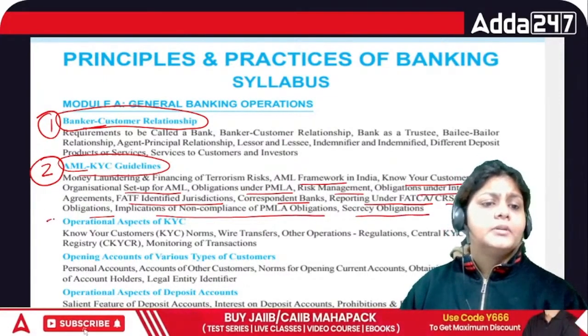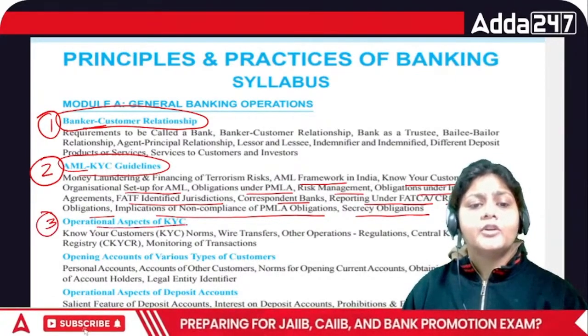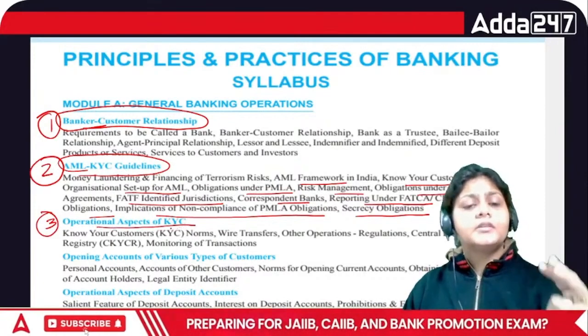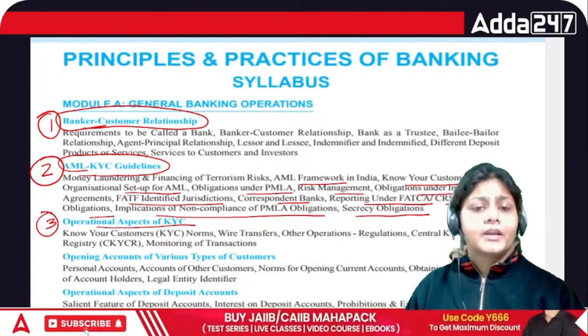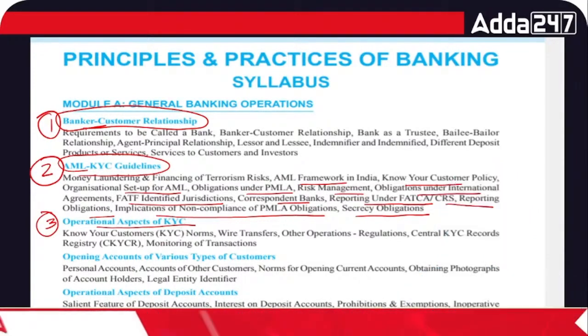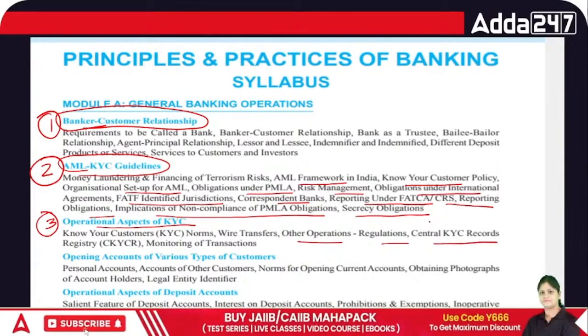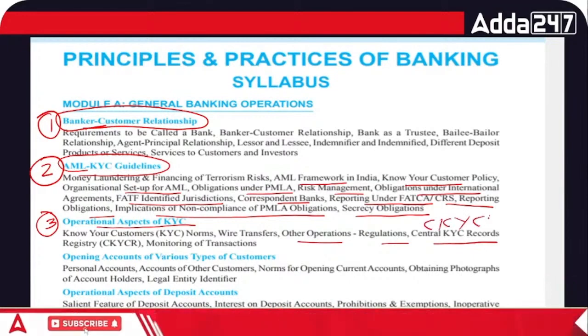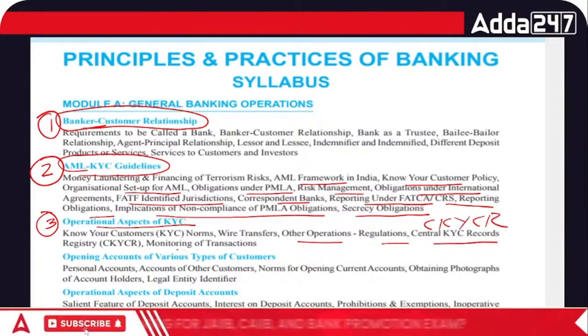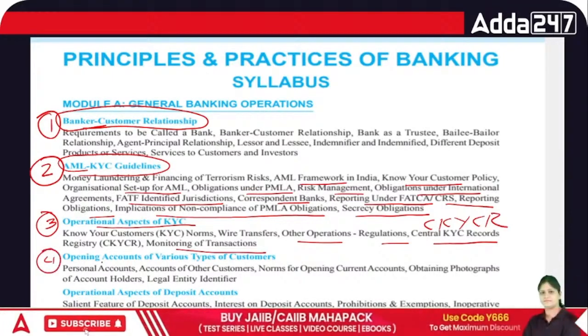Then in chapter number 3 we are going to cover the operational aspect of KYC. So in the 3rd chapter we are going to cover the KYC norms, wire transfer, right? Then we have other operation regulation, central KYC, that is CKYCR, and monitoring of transaction.